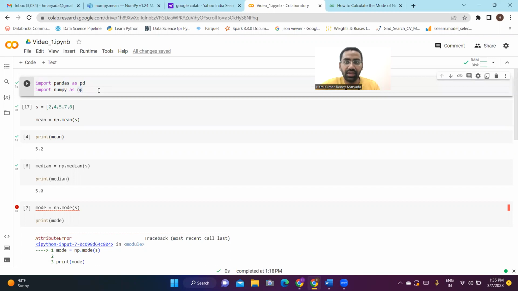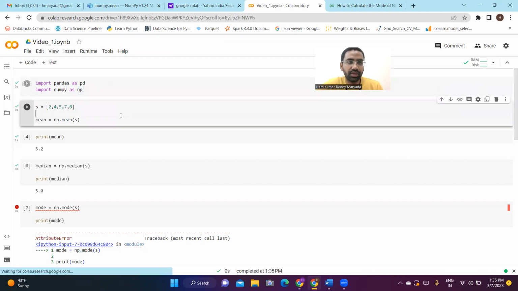For calculating mean, median, mode, I need three packages. One is pandas, the second is numpy, and the third is stats. Initially, for calculating mean and median, I'm taking pandas and numpy. So import pandas as pd, import numpy as np. Here I am giving my list. For example, I've taken 2, 4, 5, 7, 8.